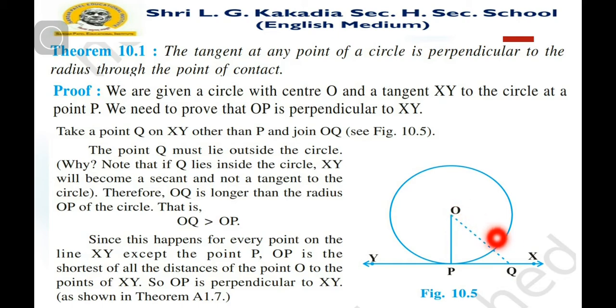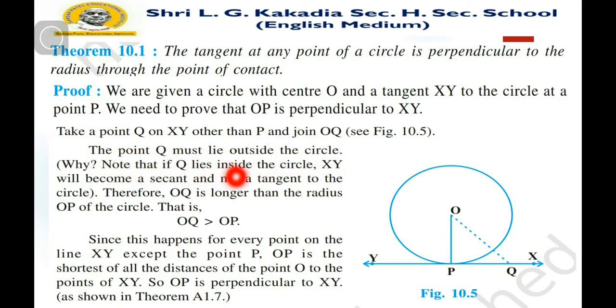For that, let me consider one point Q on the tangent XY. Take a point Q on XY other than P and join OQ. The point Q must lie outside the circle, as we know. So this distance OQ will be larger than the radius. We know that OP is a radius, so OQ will be larger than OP.